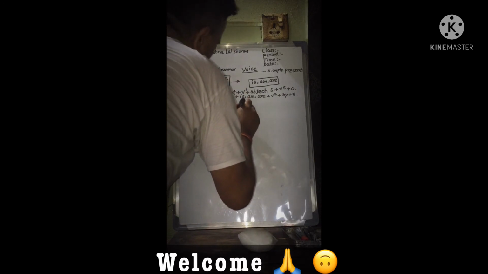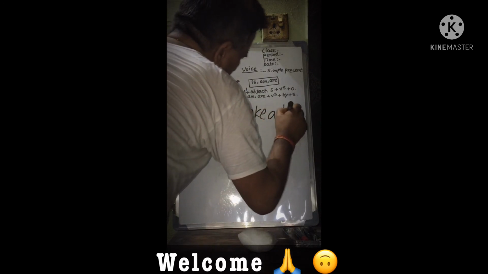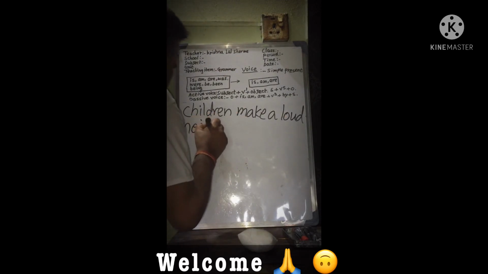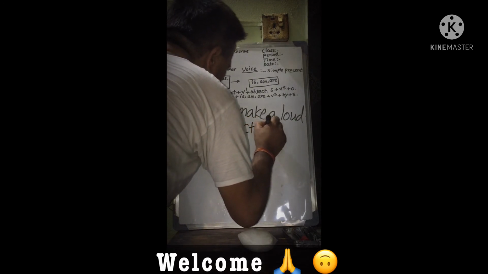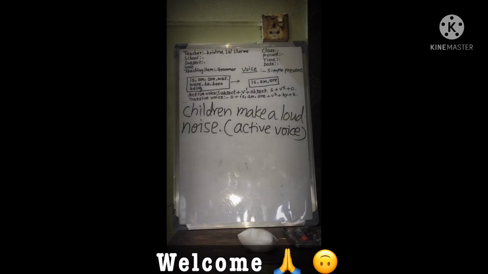Children make a loud noise. Active voice.